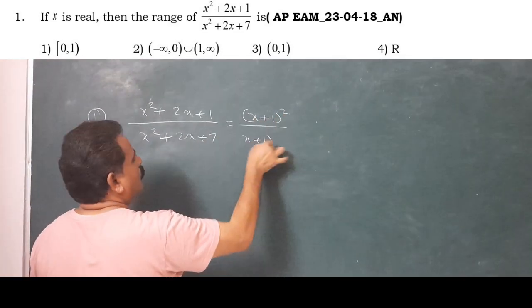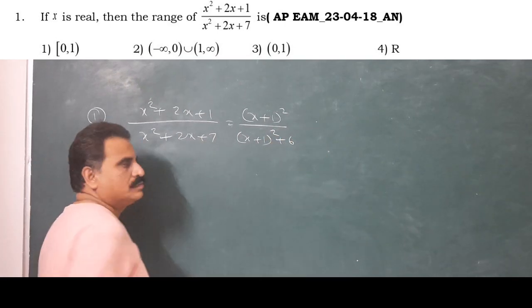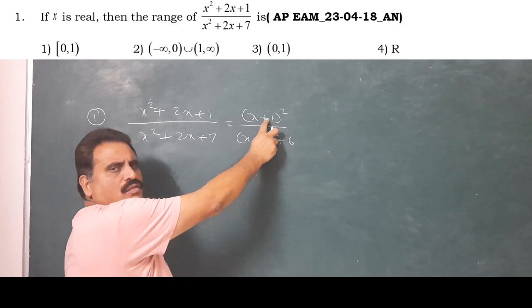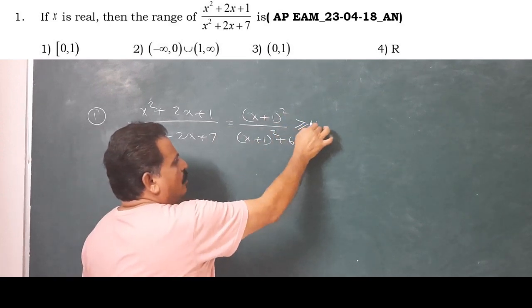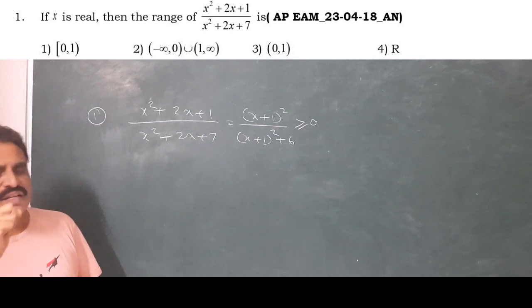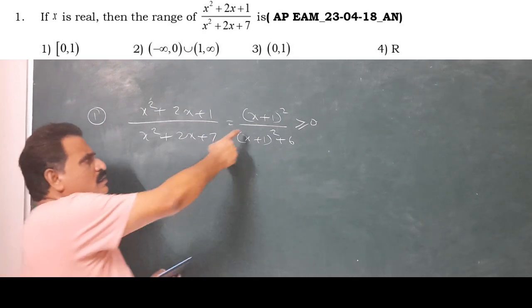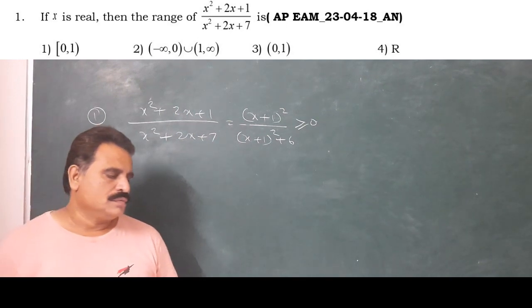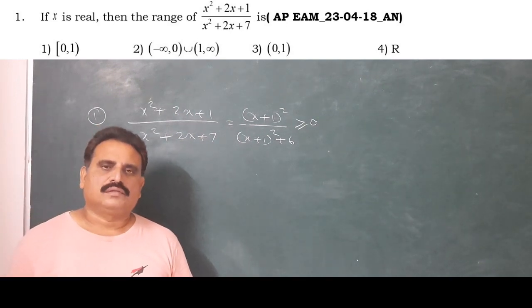The denominator is (x plus 1) whole square plus 6. It is always greater than or equal to 0. If x equals minus 1, it gives 0. 0 must be there. So the first option may be correct.